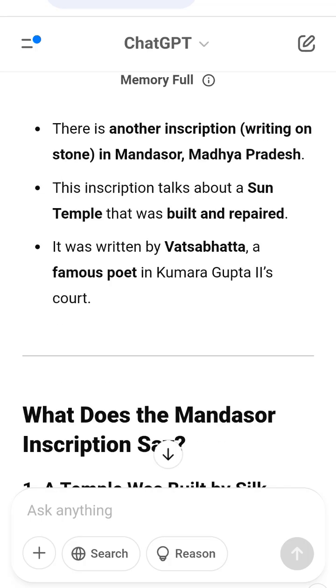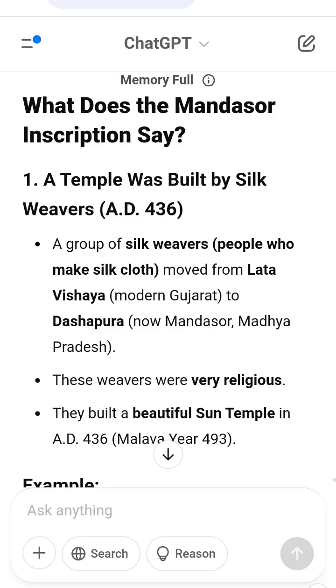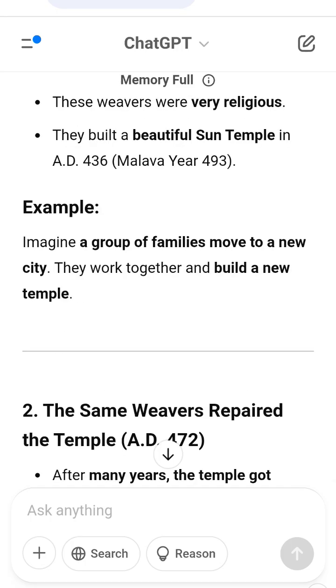Final summary, super simple version. 1. Kumaragupta II was a powerful king. 2. His orders were written by an officer named Suryadatta. 3. A messenger officer, Dutaka, carried the king's order.